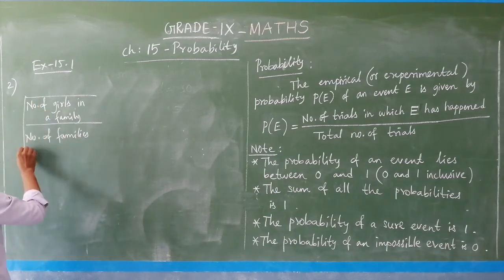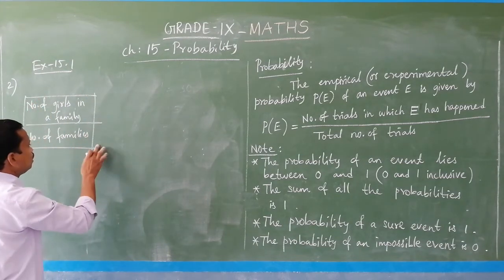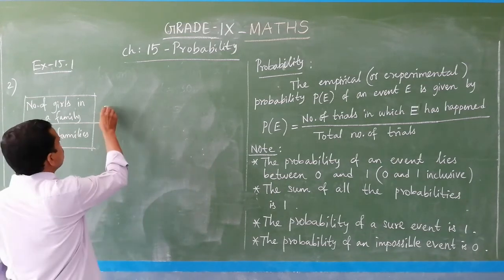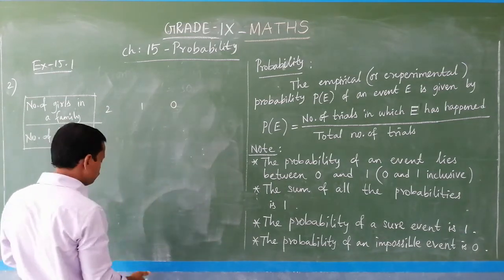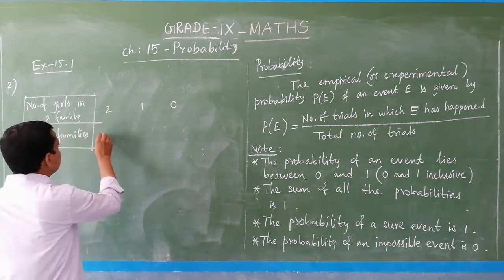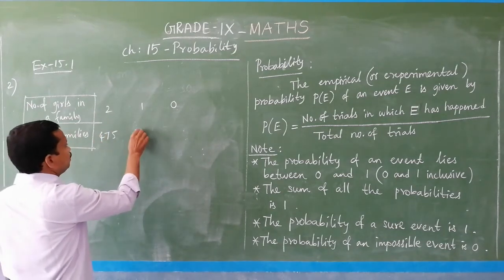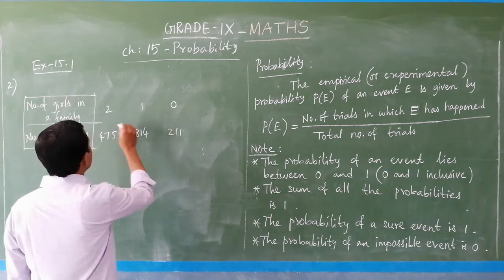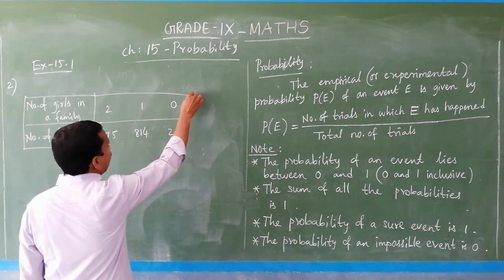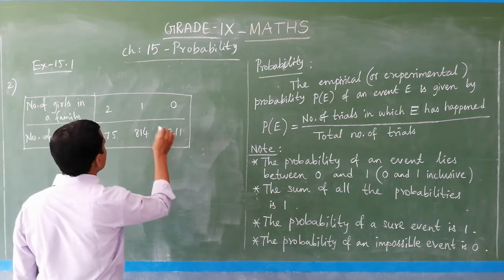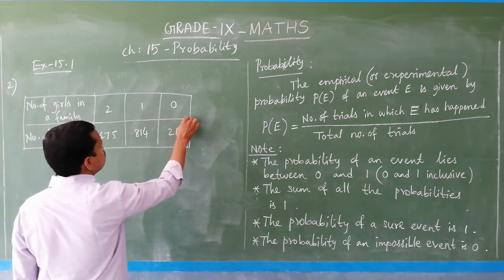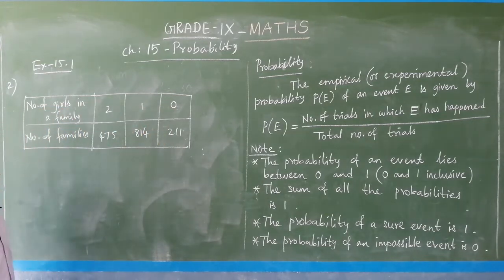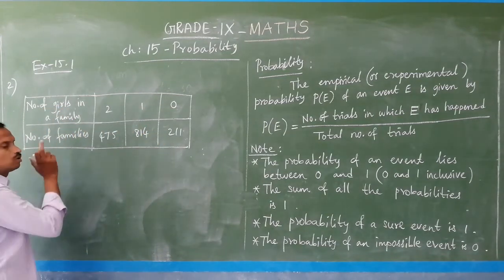Just I am taking the table, you can see in the book itself: 2, 1, 0, and the values 475, 814 and then 211. So, this is the table given there. So, this row is number of girls in a family and this is number of families.